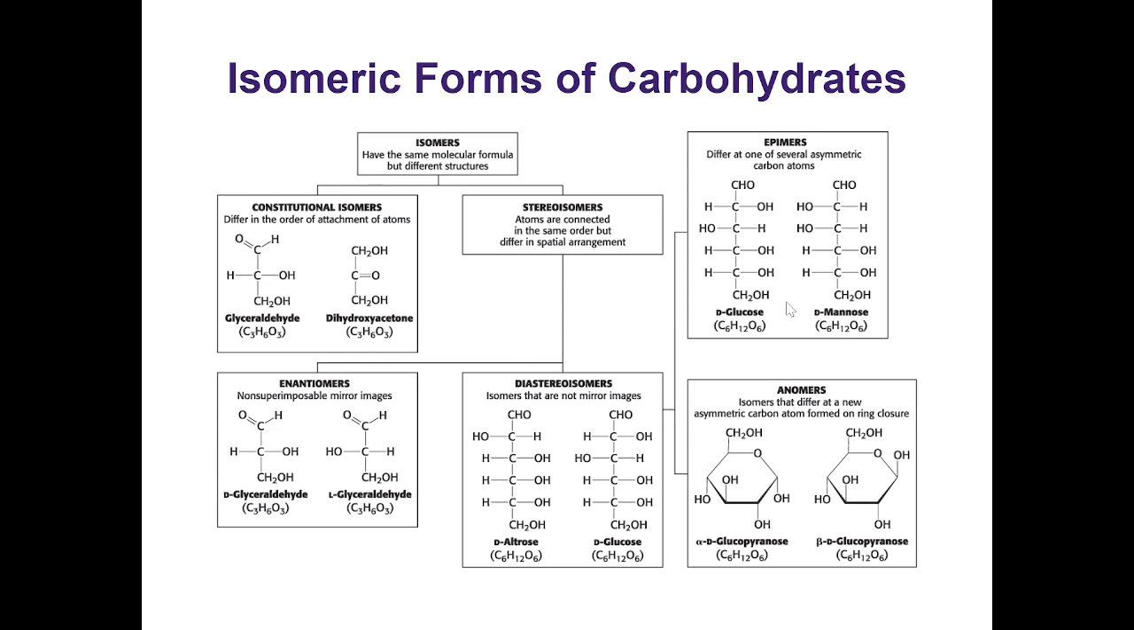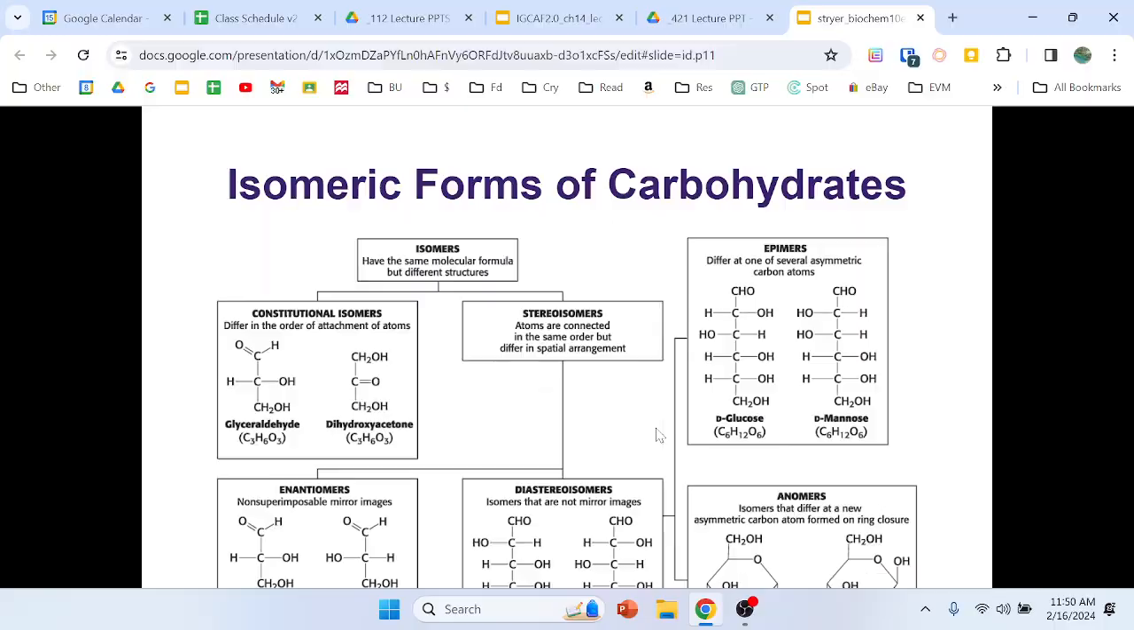Then those can be further subdivided into epimers. This is going to differ at one of the several asymmetric carbon atoms. And then we have anomers, and these are going to be isomers that differ at a new asymmetric carbon atom formed on the ring closure. These are going to be what the monosaccharides look like 99% of the time in your body. They ring open every now and then. I think I actually mentioned that back in last semester.